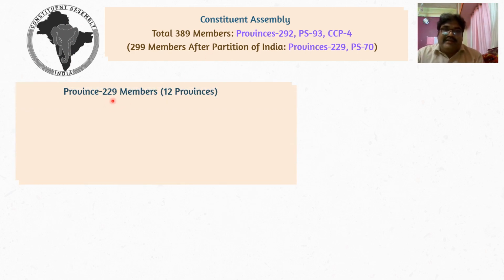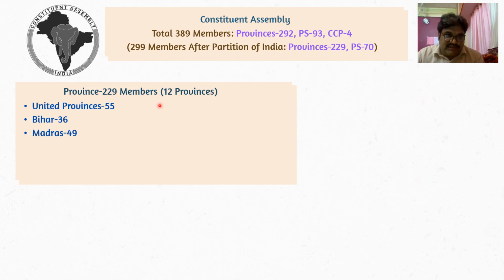So out of 229 members, how many members were elected from each province? There were 12 provinces from which members were elected, and we are discussing only divided India, not undivided India, that is, the India after partition. So from the United Province, 55 members. United Province means today's Uttar Pradesh, you can say.